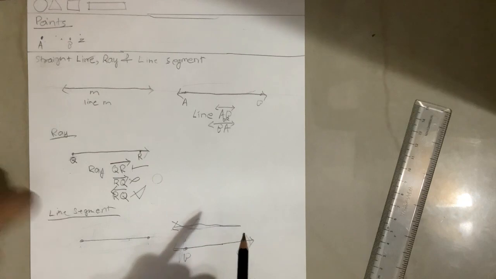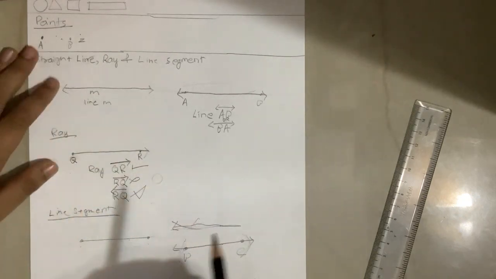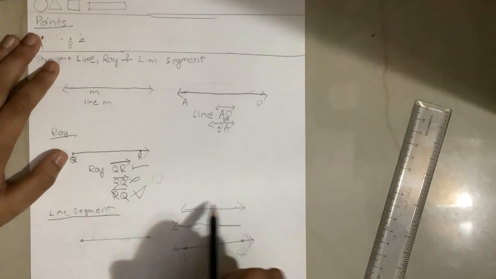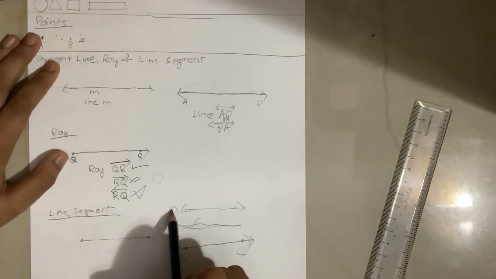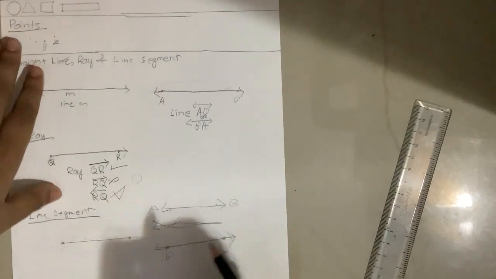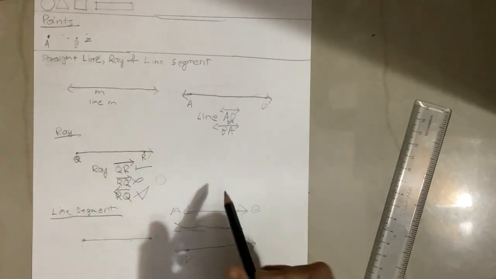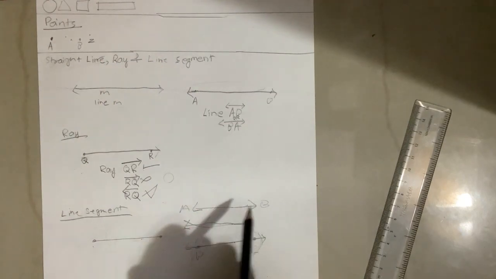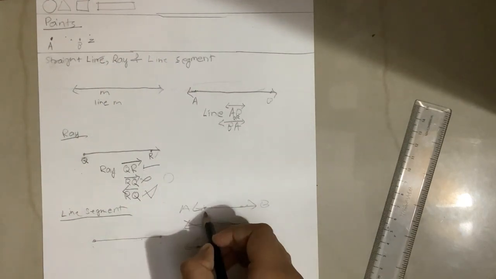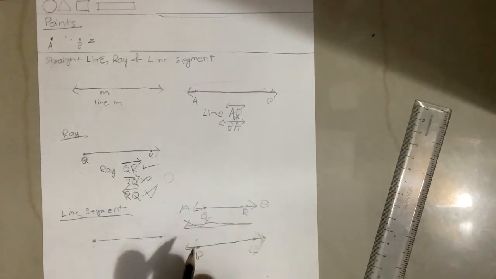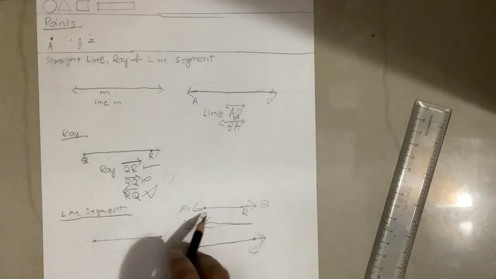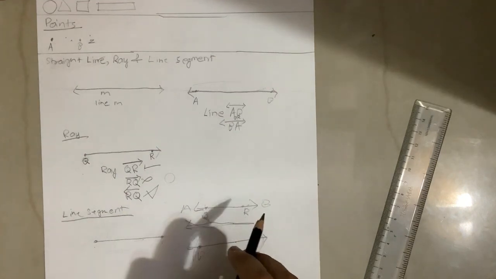But you may be thinking, then how should we name it? Usually while naming it, you don't actually have to put points. You can just write A and B, because the question may say draw a line segment. Then you have to take 2 points, and suppose you name it QR. So here AB is the straight line and QR is a line segment.